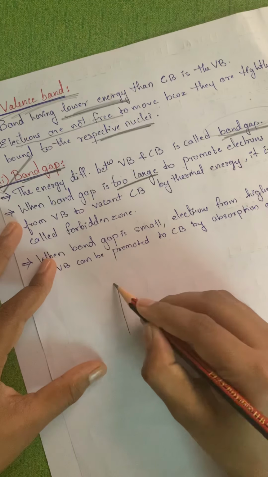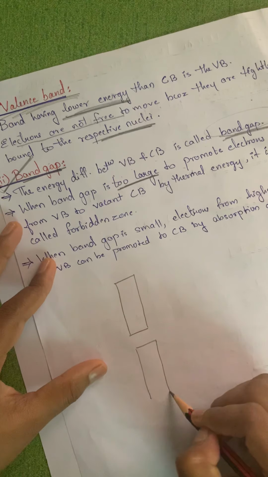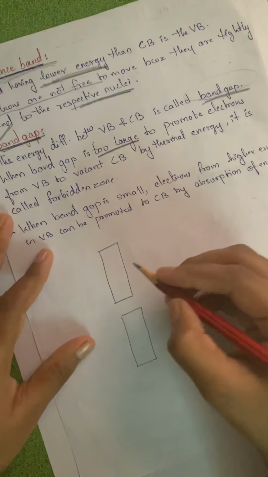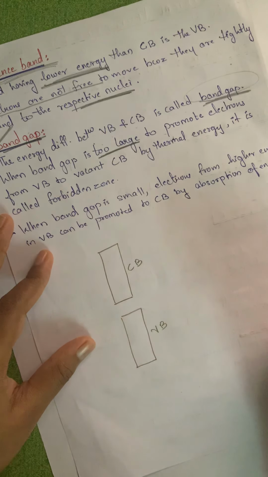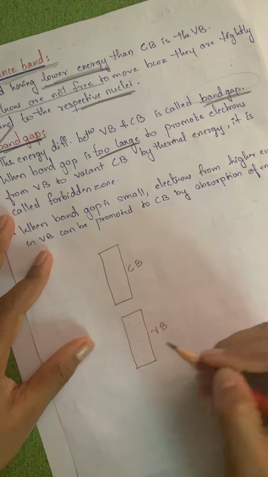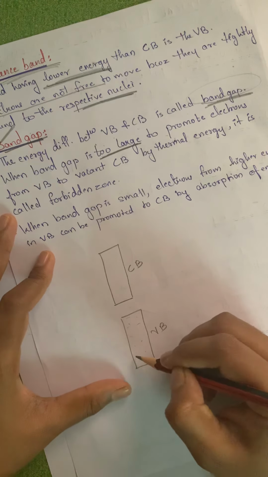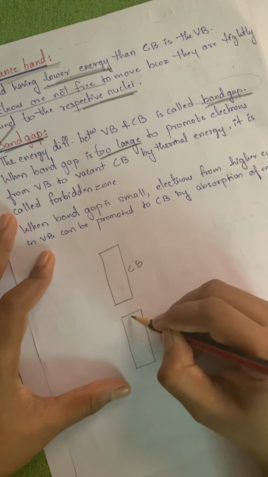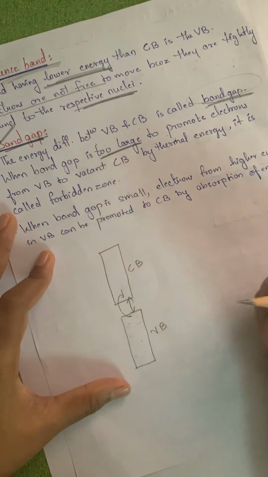For example, if I say these are the two bands, this is my conduction band and this is my valence band, and there are electrons over here. Now if I am giving energy, and the electrons are able to be promoted from this to this, that means the gap is very small.